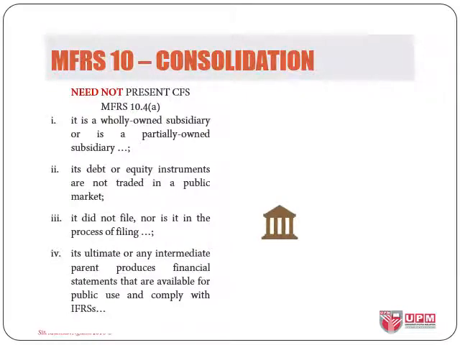Let's now start with MFRS 10. Under MFRS 10 consolidation, we know that not all parent entities with subsidiaries are required to present CFS. This is stipulated in paragraph 4A of the standard.